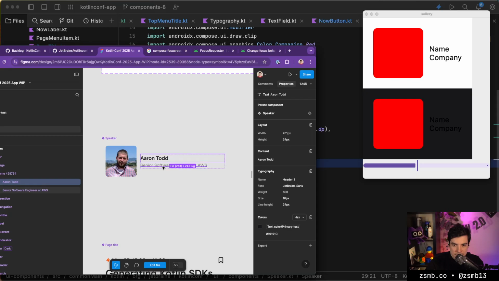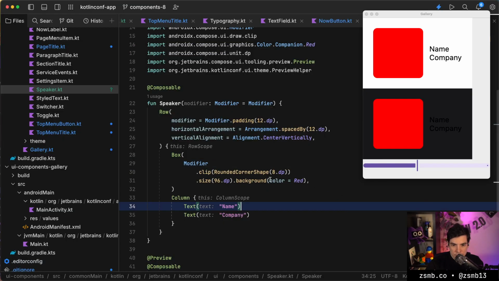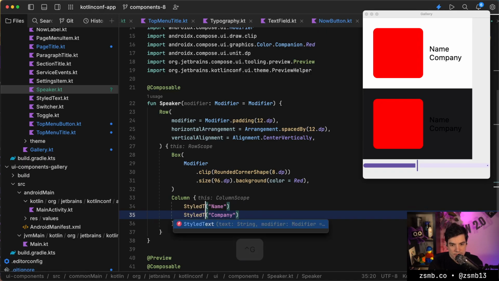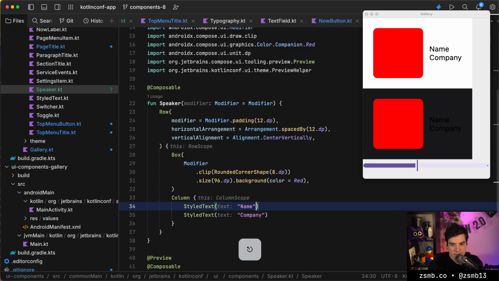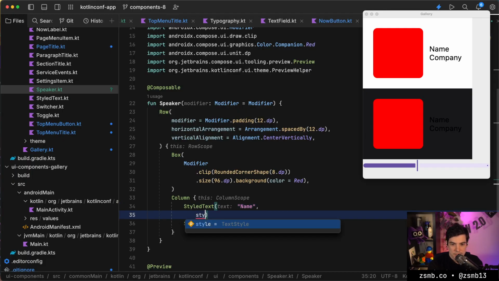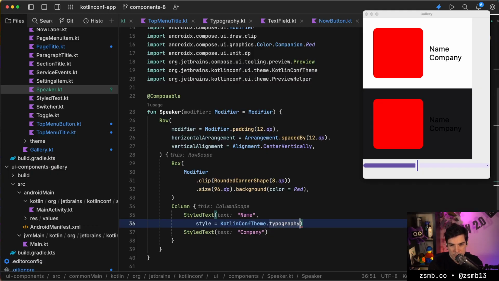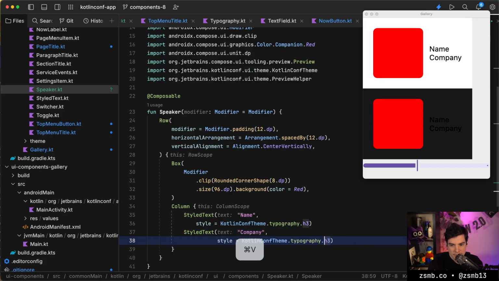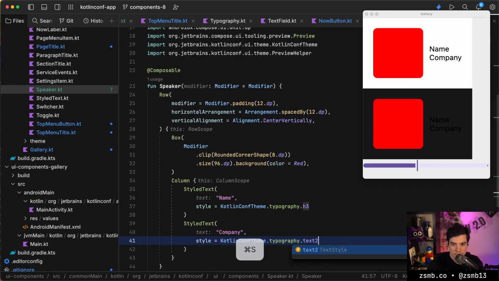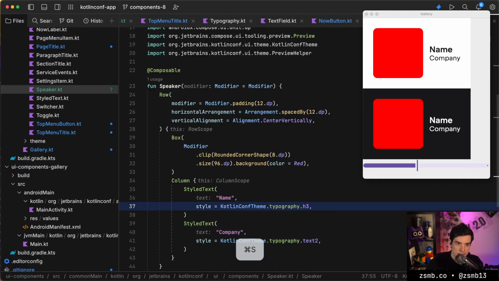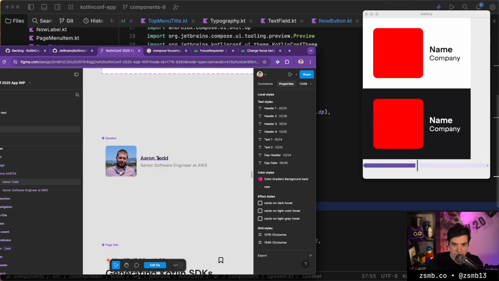And then this is a header 3, and that's a text 2 in terms of style. So let's use our own styled text component and header 3 and text 2, right? So style is KotlinConf theme, typography, header 3, and the other one I said is a text 2, and we're gonna format, and we're gonna put down trailing commas, and we can see hot reload chugging away at this comfortably.